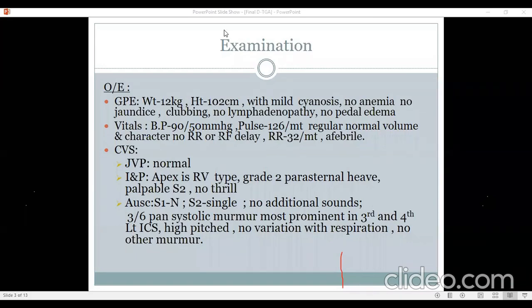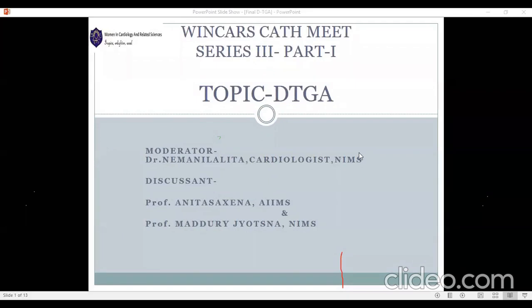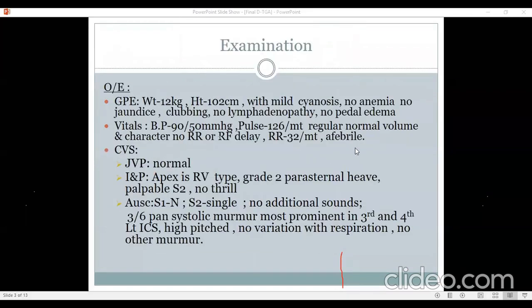At the end of examination, the first possibility I think is DTGA, and then the other things which we require to exclude could be DORV with VSD with no PS. Then you have a single ventricle with no PS, and truncus. I think there are some things which we require to rule out, though the clinical examination is suggestive of DTGA. Is that what you suggest?